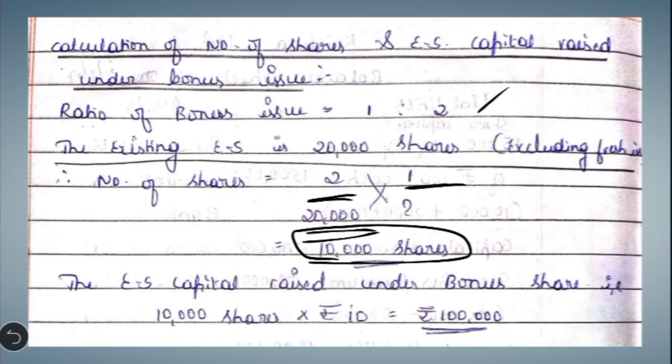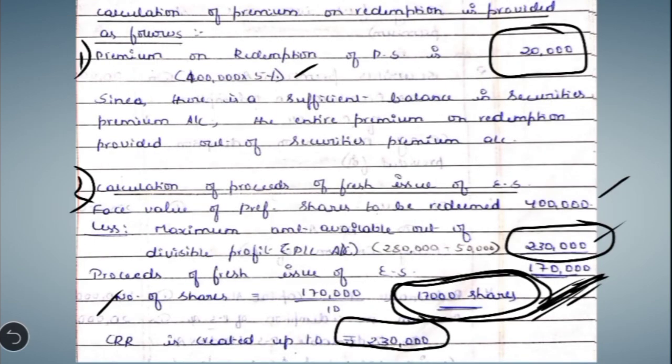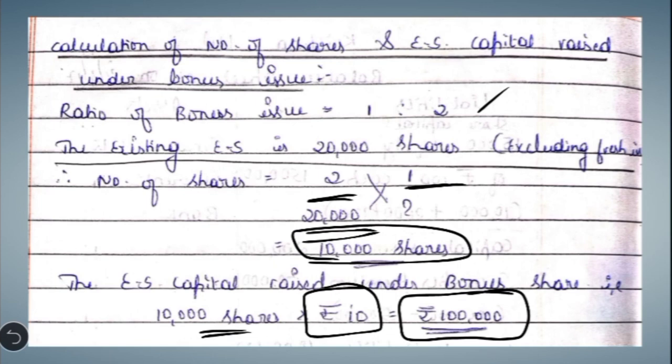So how do we calculate the capital raised under bonus issue? Number of shares into 10 rupees, we have to multiply by the face value. So we will get the equity share capital raised under bonus issue, that is 1 lakh rupees. Now this 1 lakh, that is the bonus issue capital, is to be provided out of the capital redemption reserve. In the previous slide we have seen the capital redemption reserve we are creating, 2,30,000, which means that a sufficient amount is there in the capital redemption reserve in order to go for bonus issue. So these are the working notes which we have to provide.